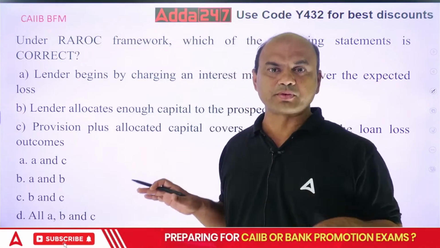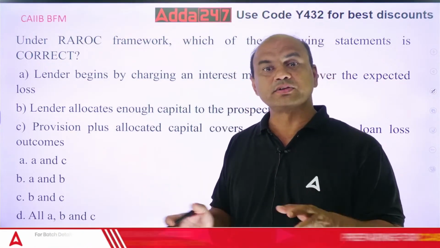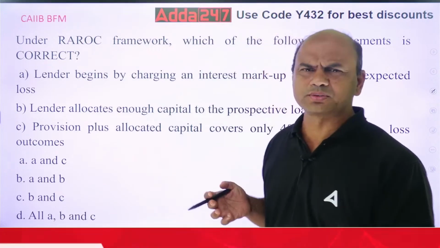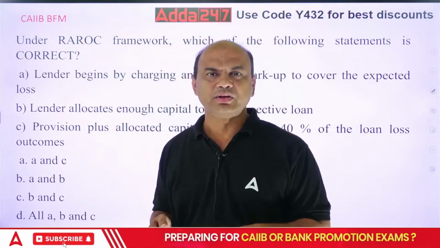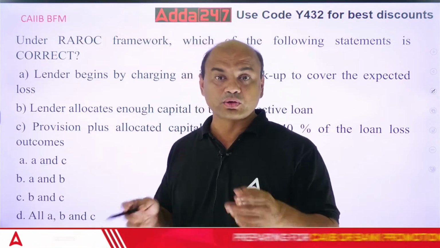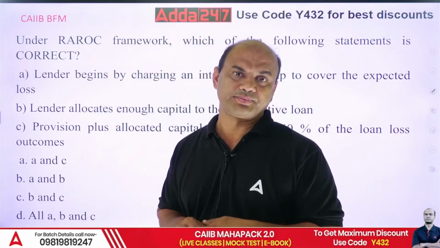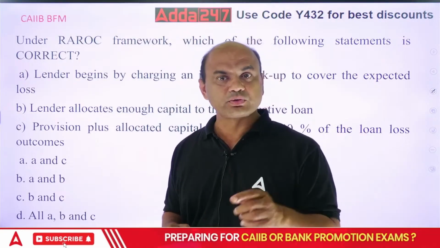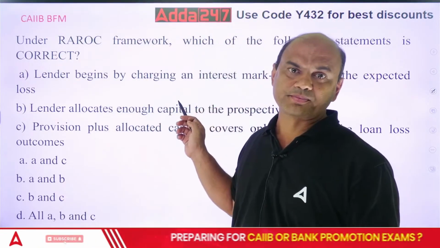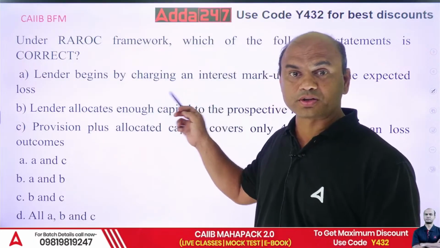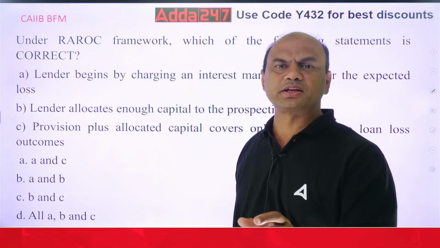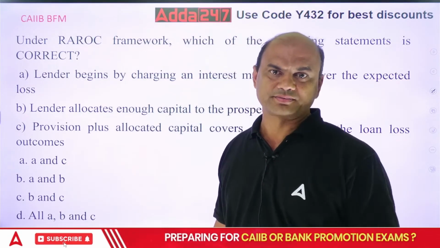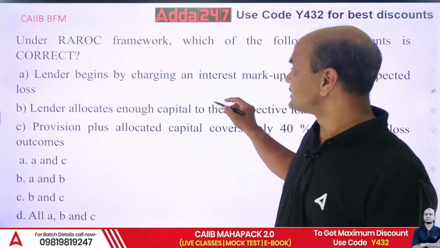There are two types of ratings again. One is given by the external agencies. These are for the large loans. But in your bank with a small loan, suppose if somebody has come for 50 lakhs, do you go to the rating agency? No. You will do your own internal assessment and then you will give the rating score to that. So that score is added as a risk premium. This will be the part of your loss premium. It means there is a chance of this much percentage of loss, so I'll add that much percentage to the interest. So this is true.